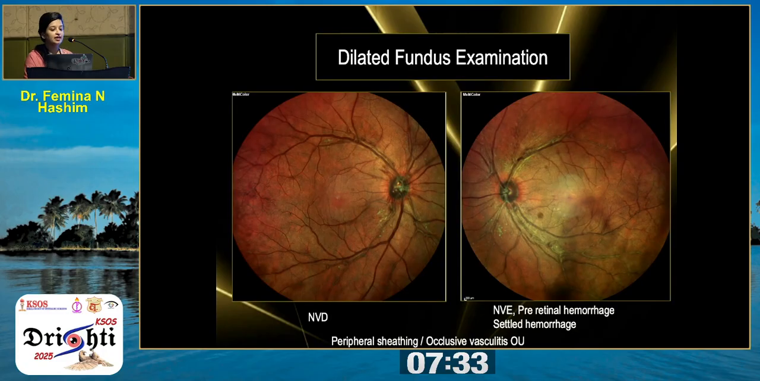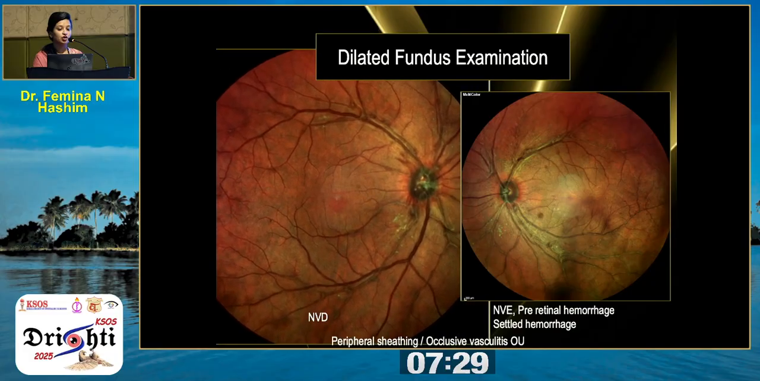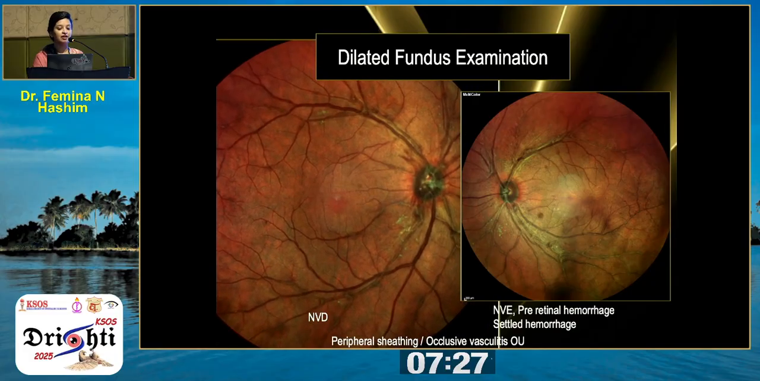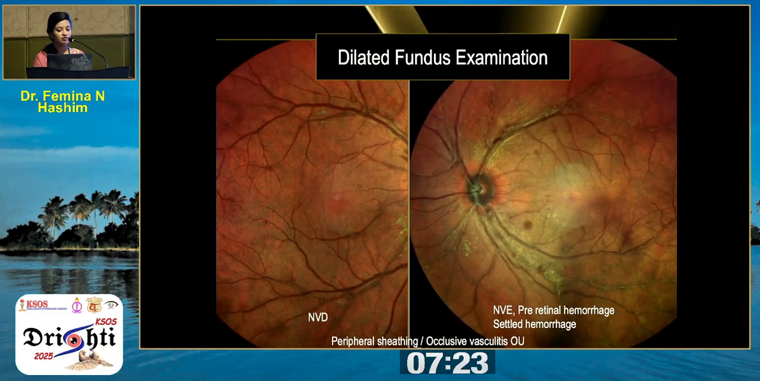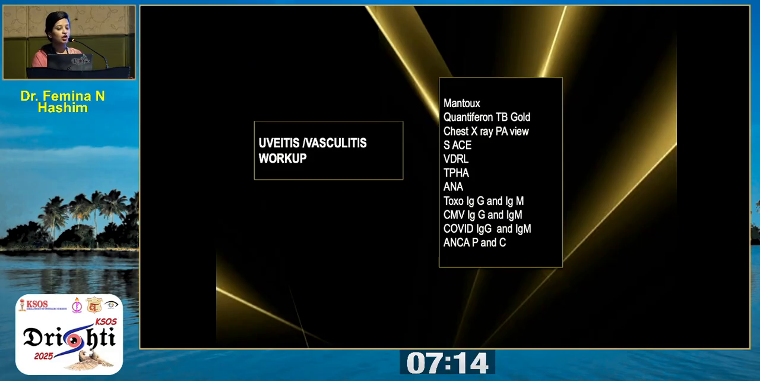Once we dilated, this was the fundus examination. You can see in the right eye there was neovascularization of the disc, and in the left eye there was no NVD, whereas neovascularization elsewhere was present with pre-retinal hemorrhages and settled hemorrhages. Both eyes were showing peripheral sheathing or occlusive vasculitis. Under this diagnosis, we did a uveitis and vasculitis workup, but all investigations came back negative, including TB, sarcoidosis, and all other vasculitis.